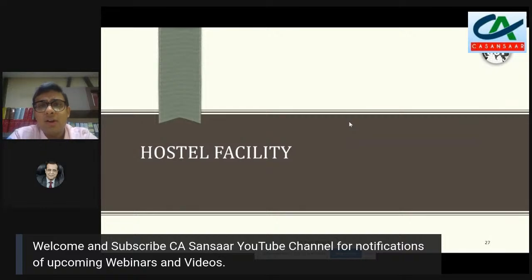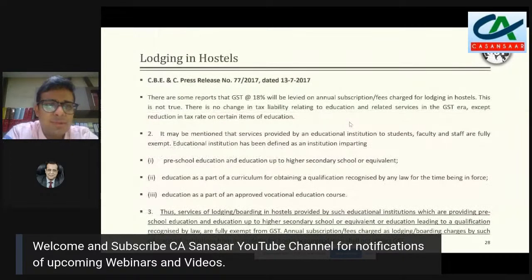Hostel facility: if an education institution is giving a hostel to students, whether that will be exempted. There is a press release in this regard on 77/2017 which clearly says that if a hostel is given along with the educational activity, it's a composite supply and the principal supply is educational activity. So it is exempted. But I think that logic is not required at all, क्योंकि जिस तरीके से हमने exemption